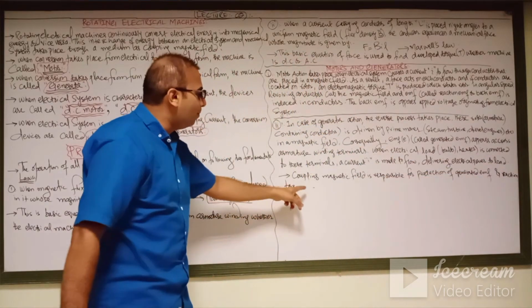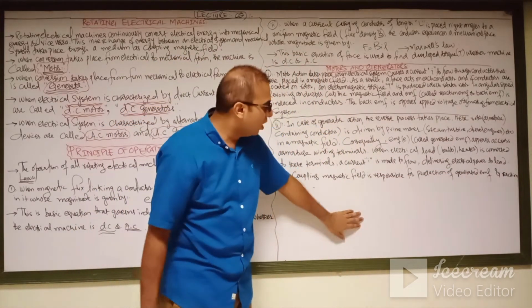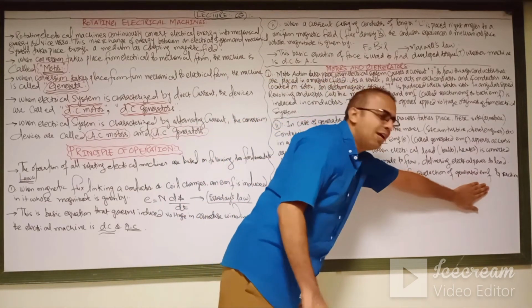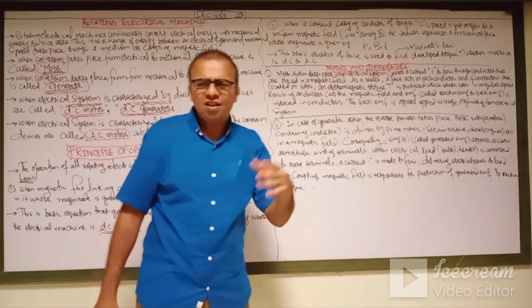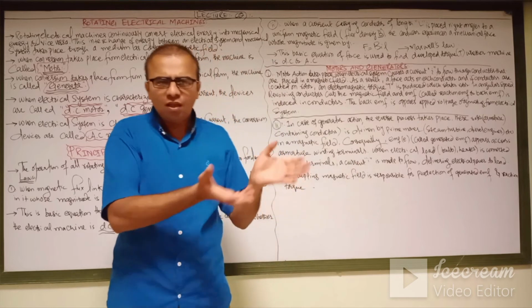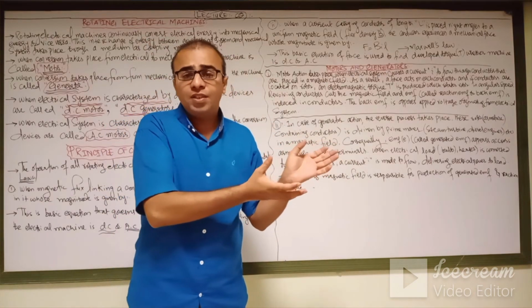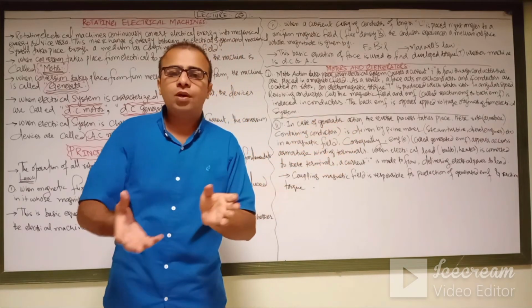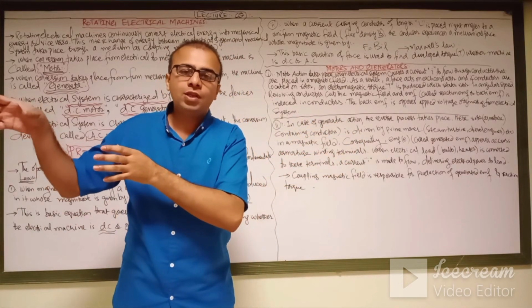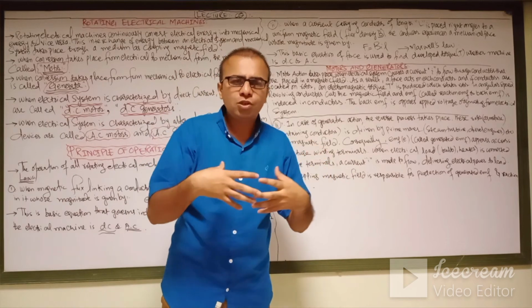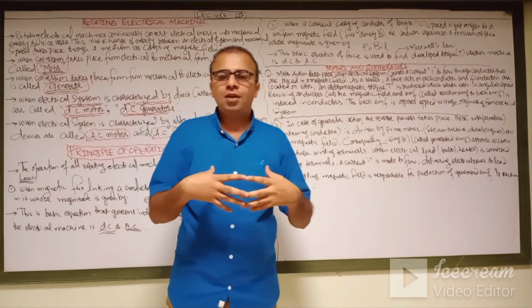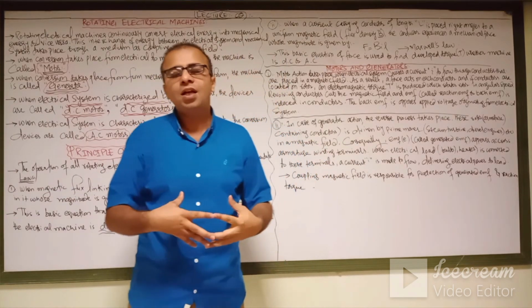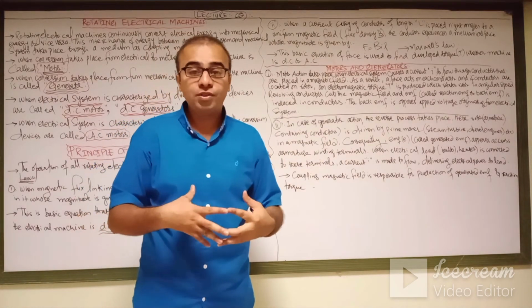And then the coupling magnetic field is responsible for the production of the generated EMF and the reaction torque. The reaction torque is this: the main torque is provided by the prime mover, and the torque which is developed due to the electrical side is opposite to it. Both are opposite to each other, so the torque which is produced in the machine is called a reaction torque or opposite torque.